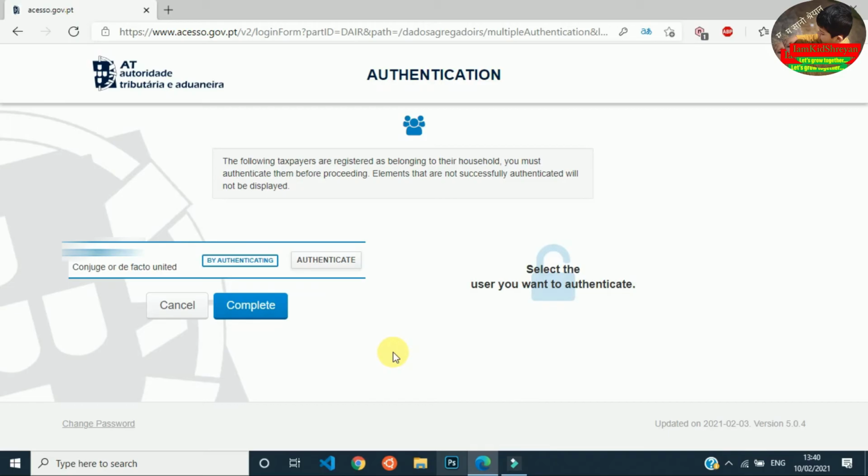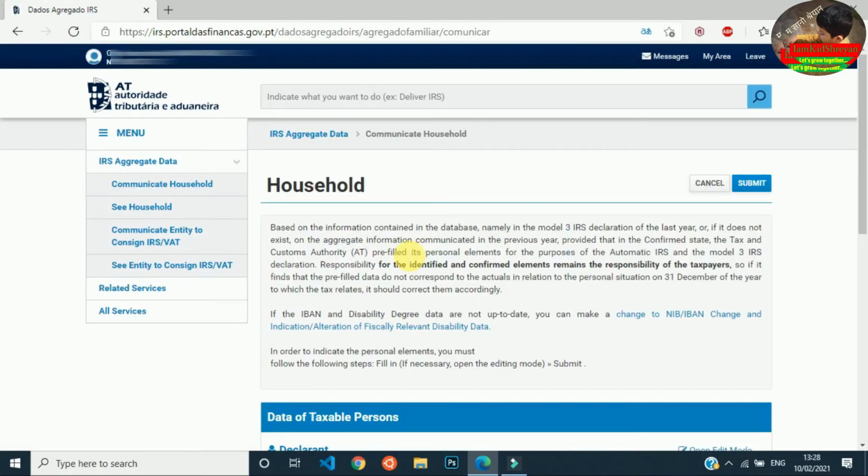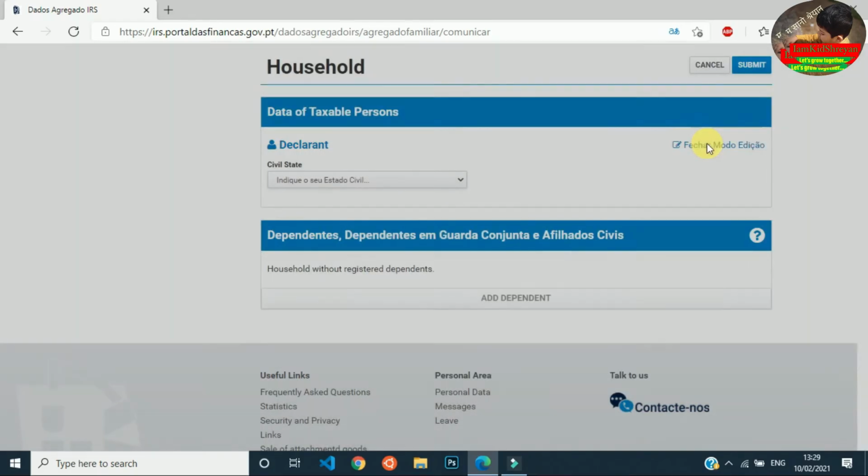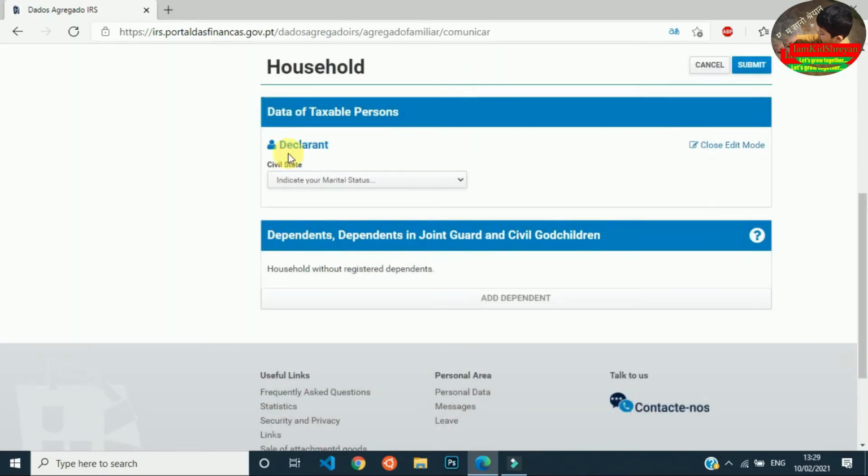Then if you are new, you won't see this, you can directly jump to this page. Here go a little down and there you will see your NIF number, full name and civil status, or marital status. This is for the new person and the person who pressed complete before authenticating. Then click on open edit mode. Now you can change your civil status or marital status.